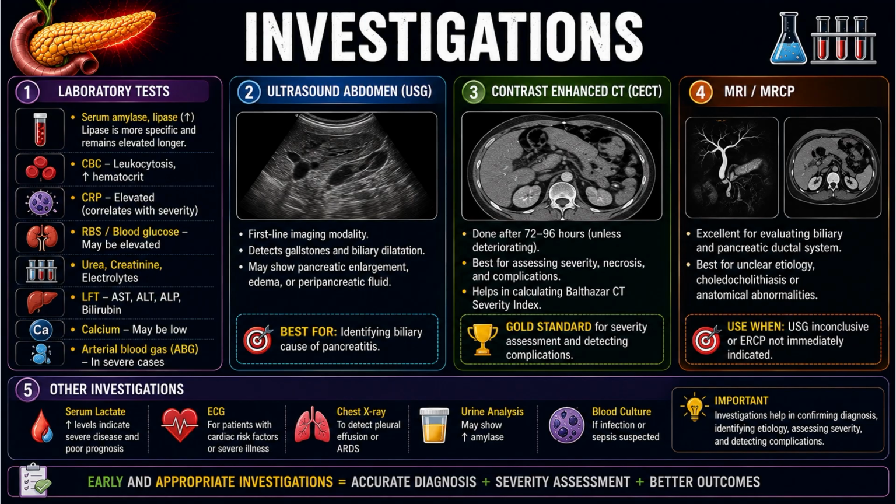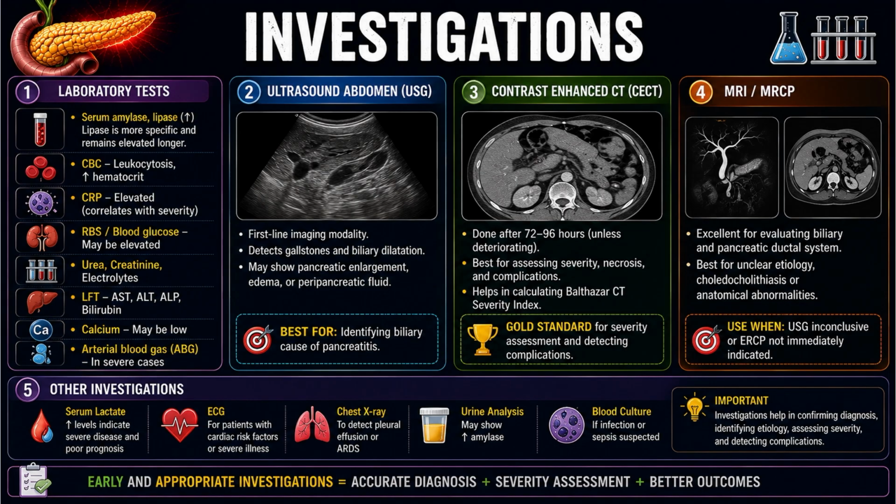assessment and detecting complications. Now coming to the MRI or MRCP, excellent for evaluating the biliary and pancreatic ductal system, best for unclear etiology or choledocholithiasis and anatomical abnormalities. It is used when ultrasound is inconclusive or ERCP cannot be done immediately.